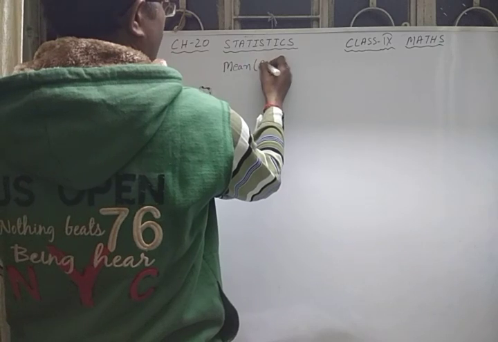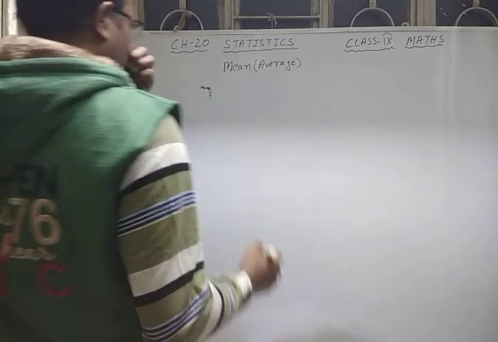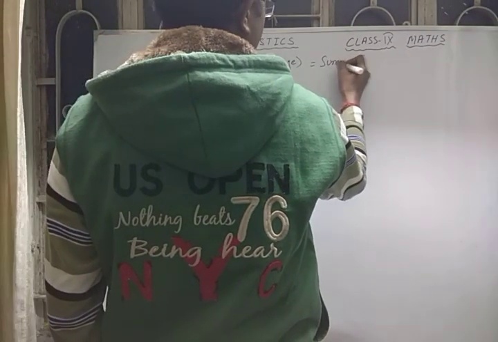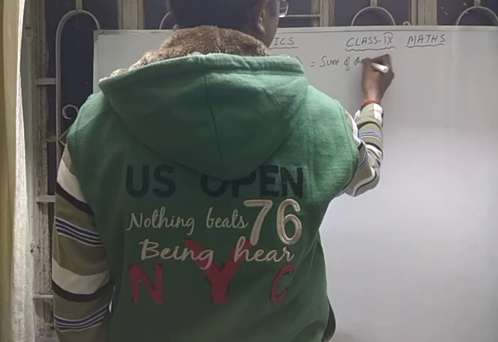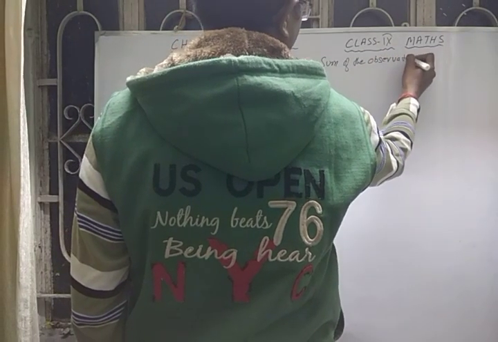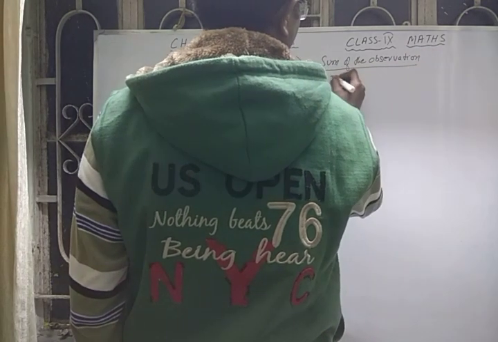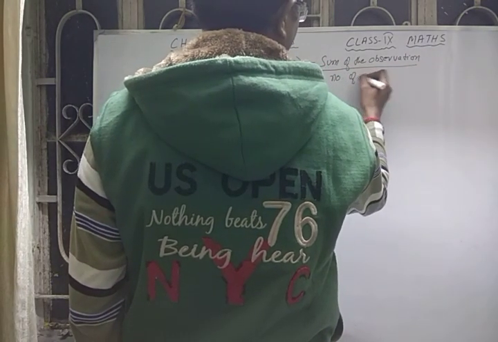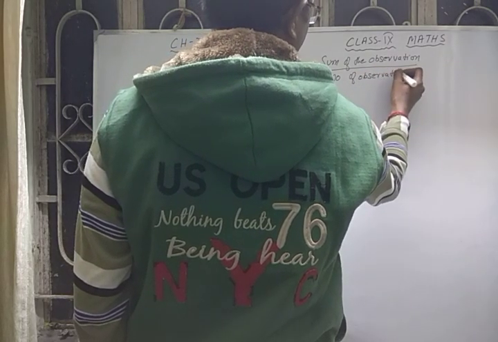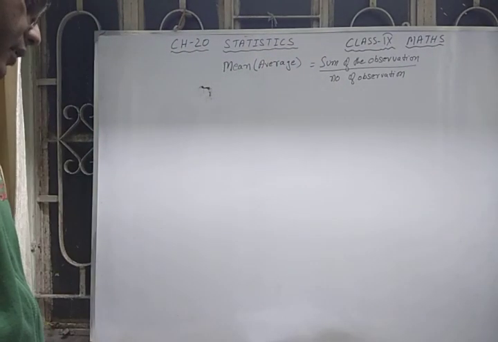Mean is also called average, and mean is equal to the sum of the observations divided by the number of observations.